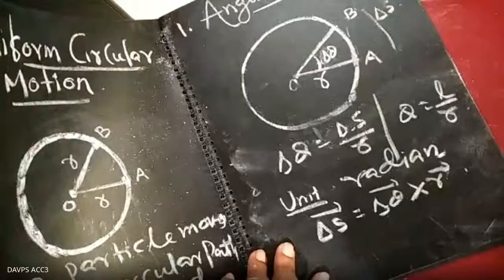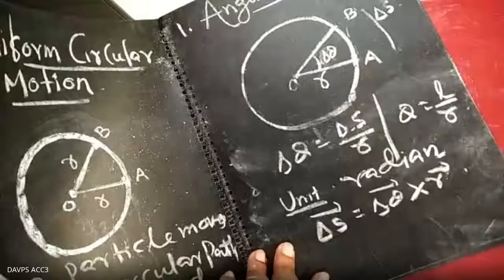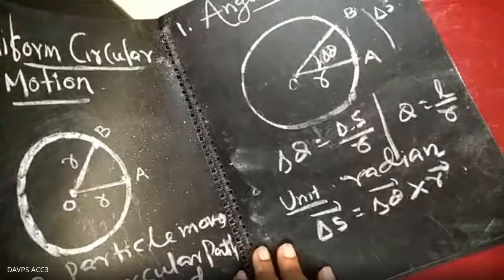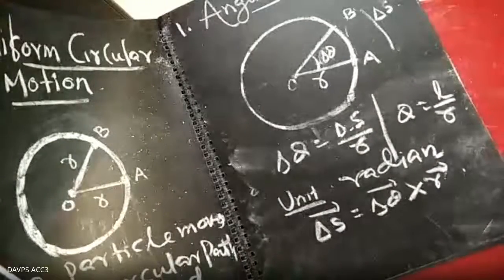As it is a vector quantity, we are using the word displacement. If you are using the word displacement, it is a vector or not? Vector.